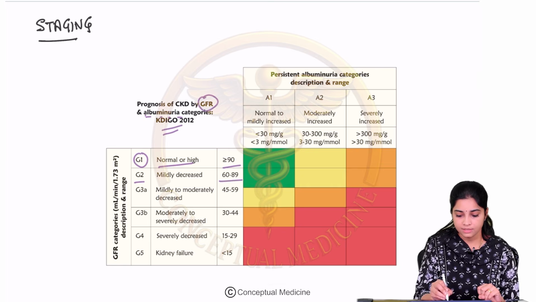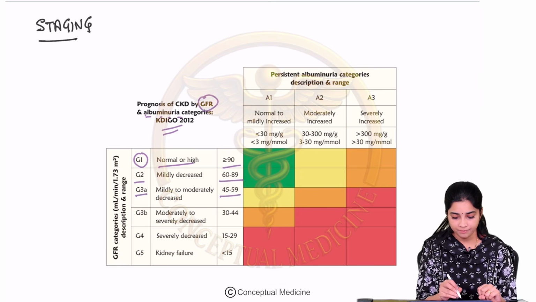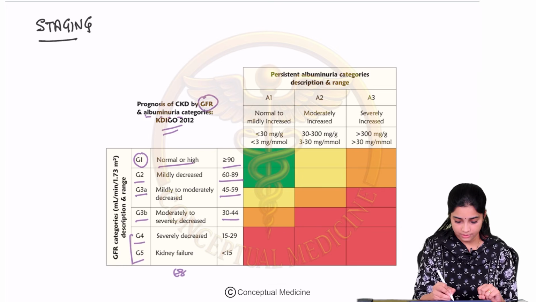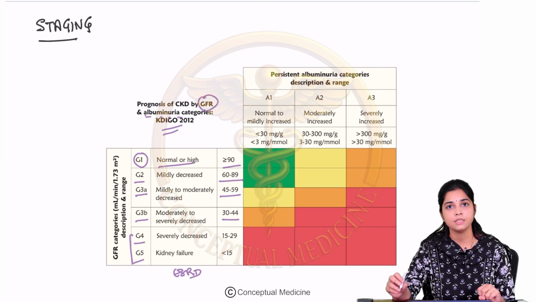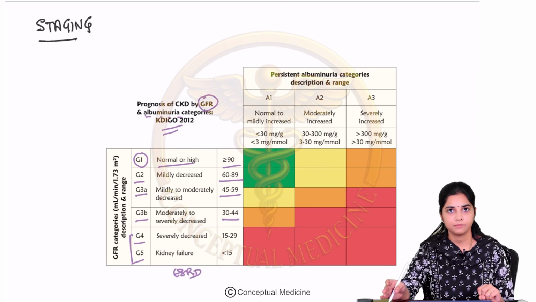G2 is your 60 to 89 GFR. G3A is 45 to 59. G3B is 30 to 44. And G4 and G5 are your end-stage renal disease where the GFR is 15 to 30 or less than 15.